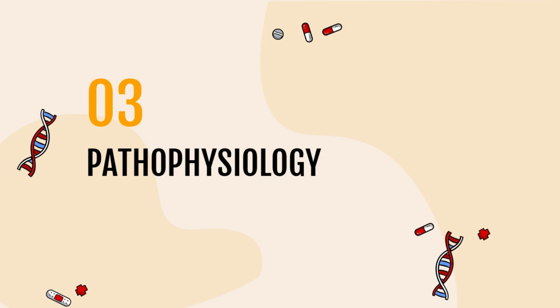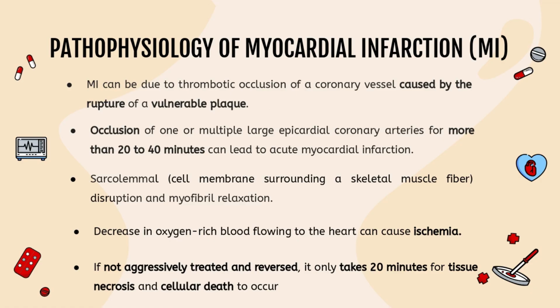So, for the pathophysiology, in the clinical context, myocardial infarction is usually due to thrombotic occlusion of a coronary vessel caused by the rupture of a vulnerable plaque. The acute occlusion of one or multiple large epicardial coronary arteries for more than 20 to 40 minutes can lead to acute myocardial infarction. The occlusion leads to a lack of oxygen in the myocardium, which results in sarcolemmal destruction and myofibril relaxation. Also, an embolus can travel to the heart and get lodged in the coronary artery, which may prevent oxygen-rich blood from flowing to the areas of the heart that the blood vessel supplies.